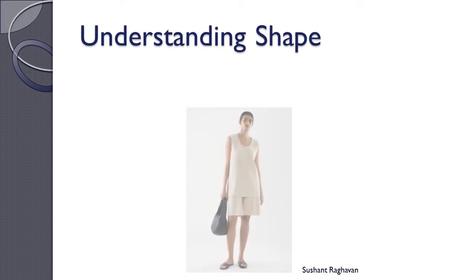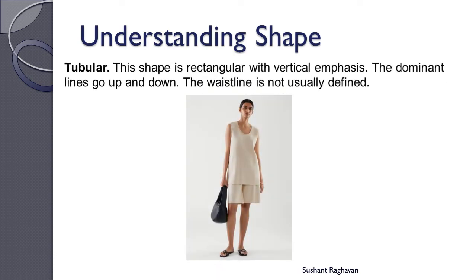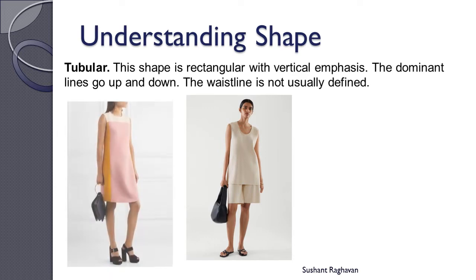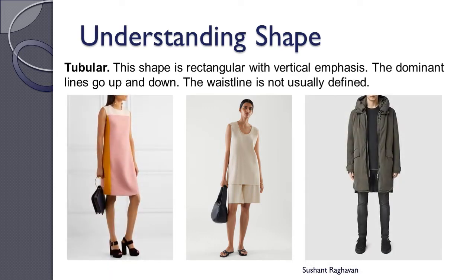Understanding shape. Tubular. The shape is rectangular with vertical emphasis. The dominant lines go up and down. The waistline is not usually defined.